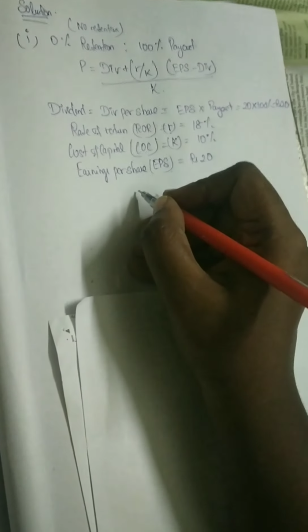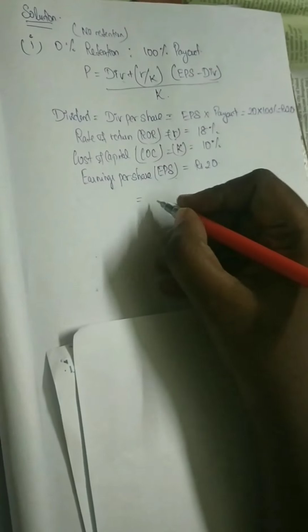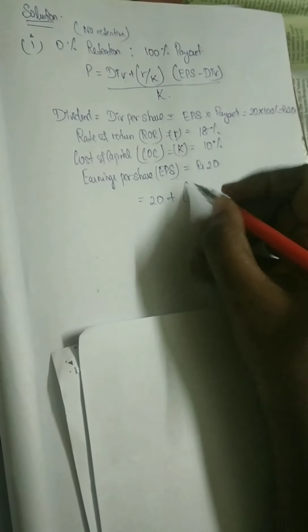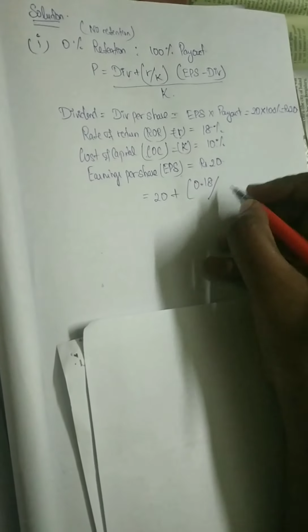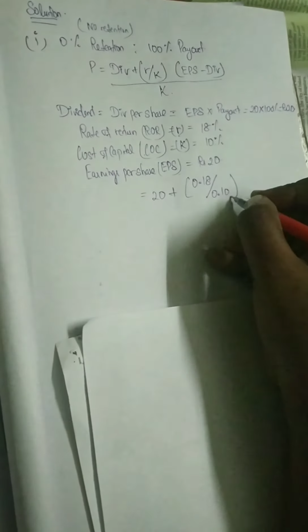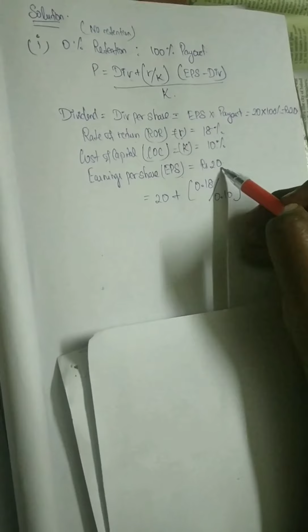So now we are going to provide the solution. DIV is 20. 20 plus R. What is R? 18%, that is 0.18, divided by cost of capital K, this 10%, 0.10, into earnings per share 20 minus dividend, the same 20.